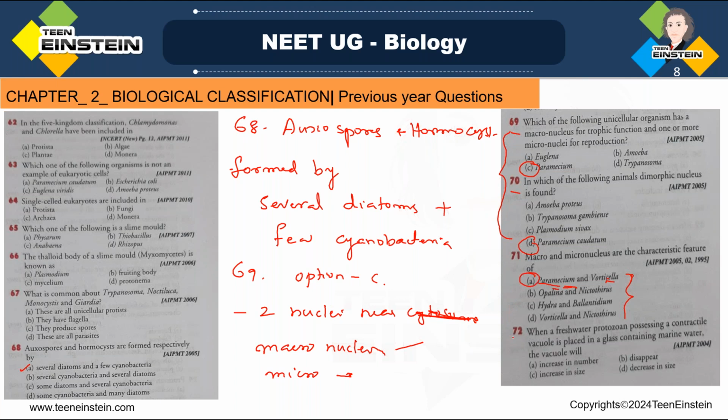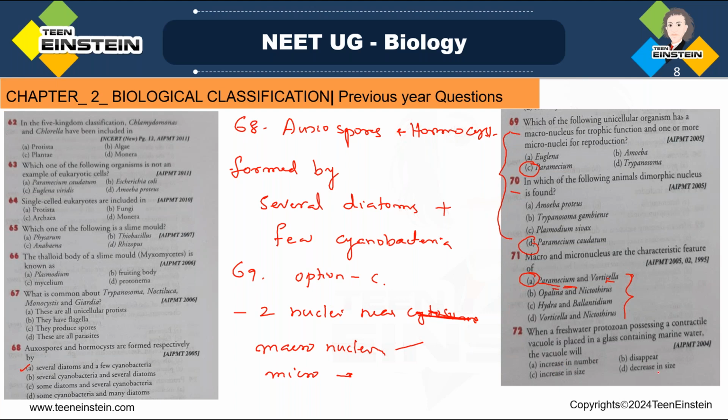Next, question number 72. When a freshwater protozoan possessing a contractile vacuole is placed in a glass containing marine water, the vacuole will, option A, increase in number, option B, disappear, option C, increase in size, option D, decrease in size. Which is the right option?